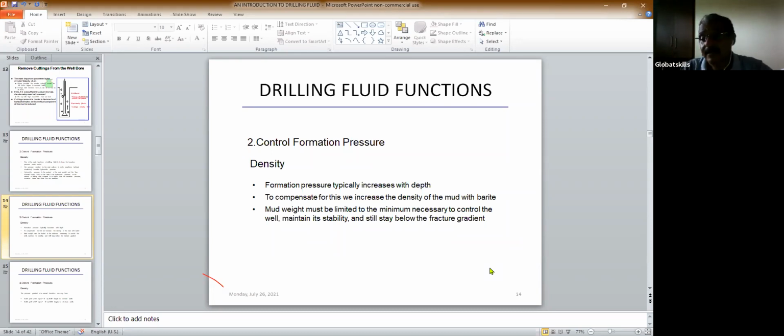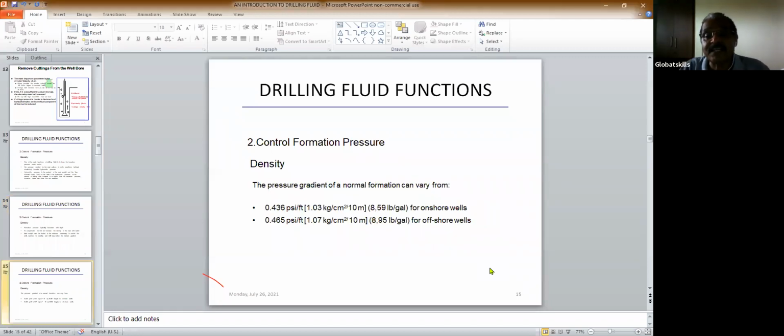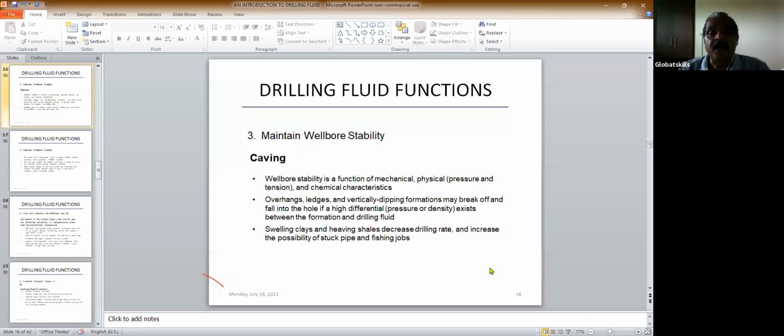Suppose you take a piece of wood, and there is a certain pressure the wood can take. If you put more pressure on the wood, then it will break. The same thing happens in the formation. If you put more pressure on the formation, it will break. Okay. Now, the pressure gradient of a normal formation can vary. This is a very normal thing, but it can change. These are statistical figures, so it can change from place to place, but normally it happens like that. Now, caving.